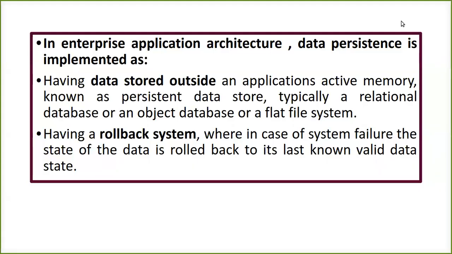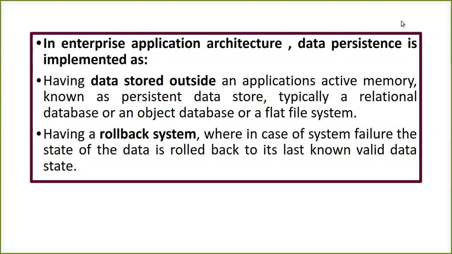Fine. Then the second thing where data persistence can be implemented is a rollback system. That means if any failure occurs, the state of the data needs to be rolled back to the last known valid data state. Say, for example, before 1 hour, they were not able to keep the storage of the data from the interaction between the client and the server, because of system failure or system lagging.